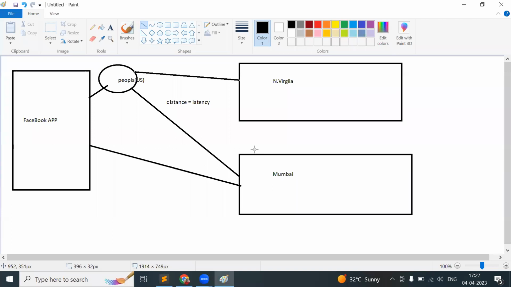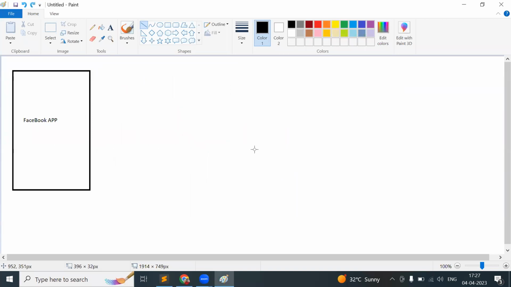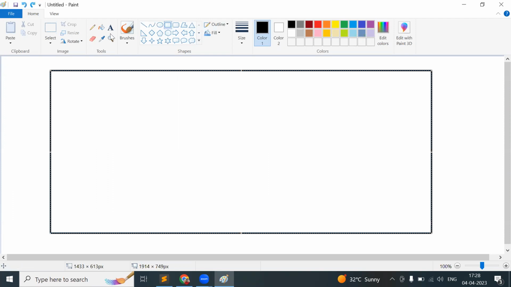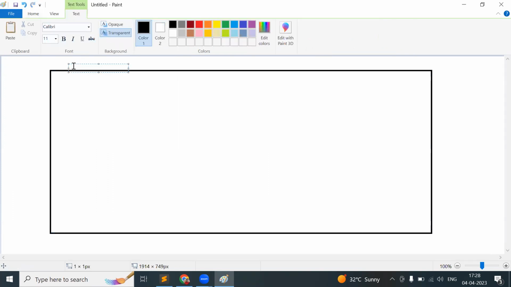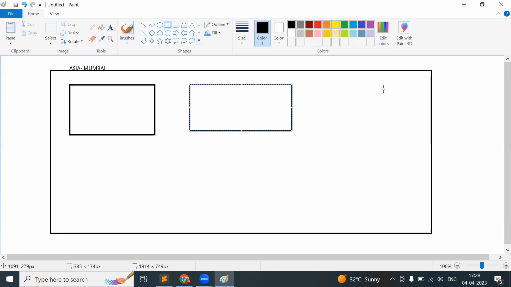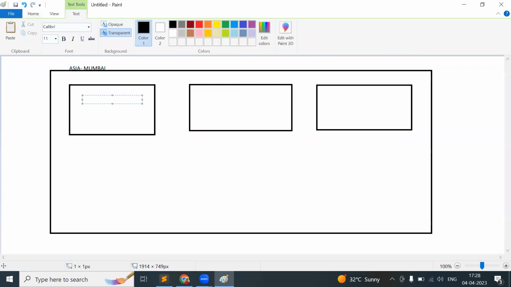I'll give one more example. Maybe this is your region; take this as the Asia Mumbai region. Inside this Mumbai region, we have different availability zones. Maybe availability zone 1, availability zone 2, or availability zone 3 as well.